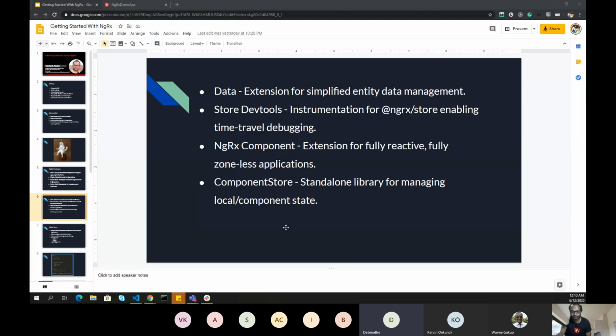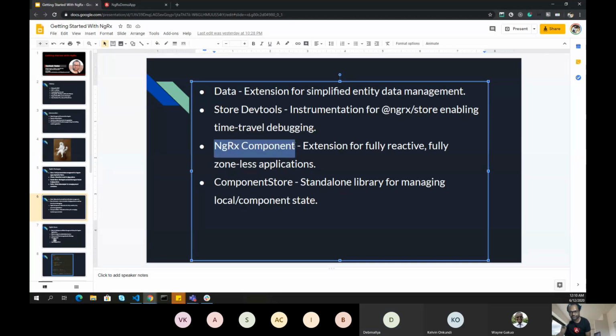This is component store, was it? Yeah, that was component store. For NGRX component, you can just search for recent talks of Michael Haldaki, and you will get it.